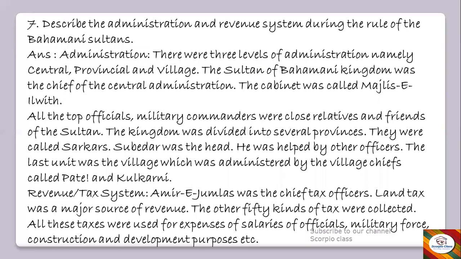Describe the administration and revenue system during the rule of Bahamani sultans. The answer: let us see the administration part first. There were three levels of administration, namely central, provincial, and village. The Sultan of Bahmani Kingdom was the chief of the central administration. The cabinet was called Majlis-e-Ilwit. All the top officials and military commanders were close relatives and friends of the Sultan.